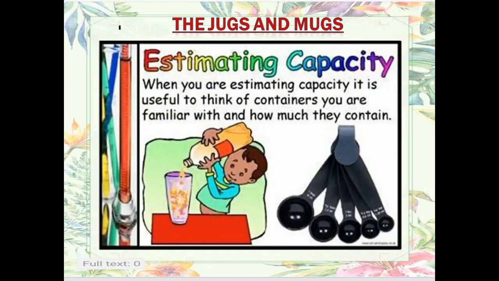Now, estimating capacity. Sometimes when we want to make something in the kitchen, like a cake or some juice, we measure with certain instruments. You take it in the spoon and you add it. So when you are estimating capacity, it is useful to think of containers you are familiar with and how much they contain.